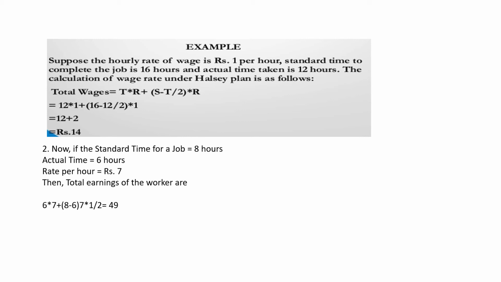Similarly, let me give you another example. Standard time S is equal to 8 hours, actual time is 6 hours, and rate per hour is equal to 7.